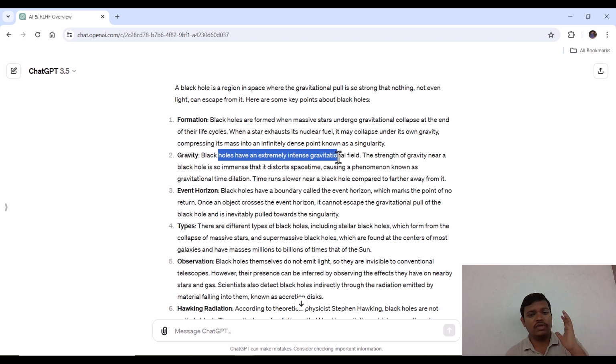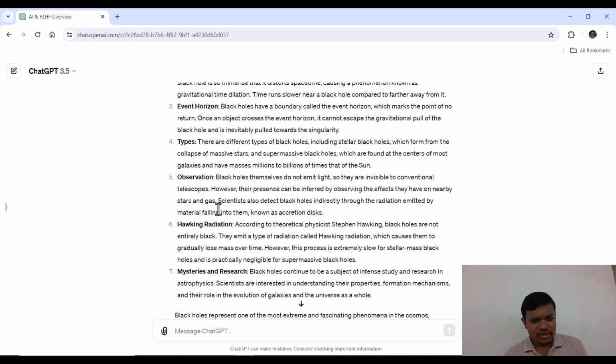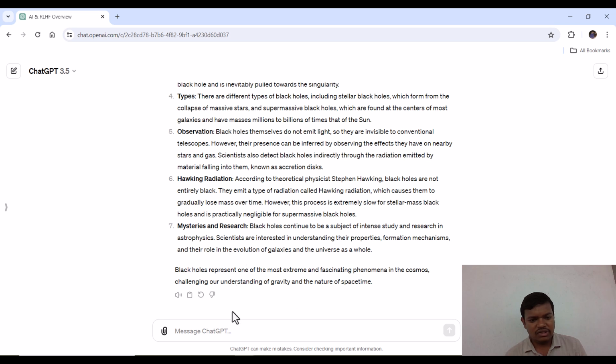Black holes have an extremely intense gravitational field. The strength of the gravity near a black hole is so immense that it distorts space-time, causing a phenomenon known as gravitational time dilation. And you can see there are so many things it has given.